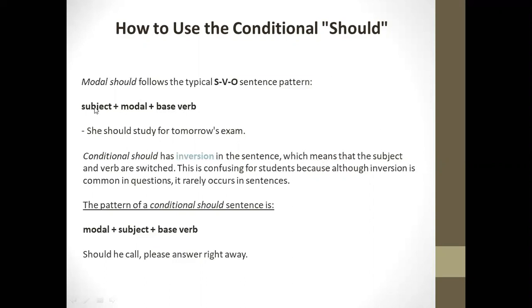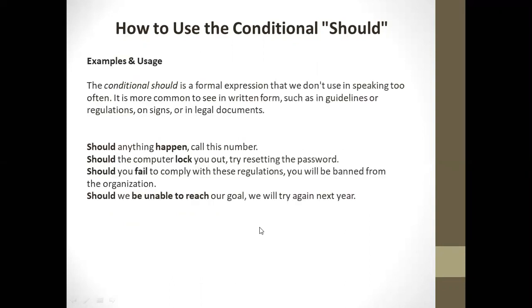For example, it doesn't go subject, modal, base verb. It doesn't work that way. It has to be modal, subject, and then base verb. Should he call, please answer right away. This stands for if. It cannot be if he call. It would be if he calls, please answer right away. But because we are using a modal, it's going to be verb zero after that: should he call, please answer right away. We need to understand when to use this structure of the conditional should.